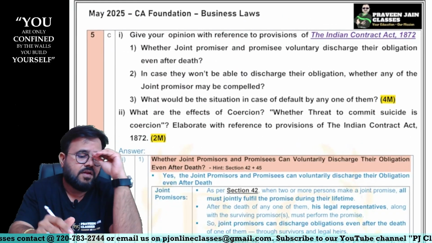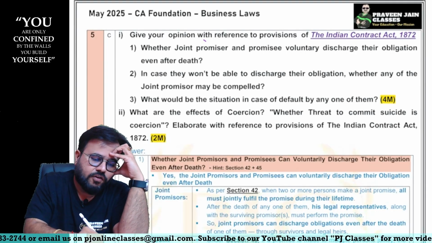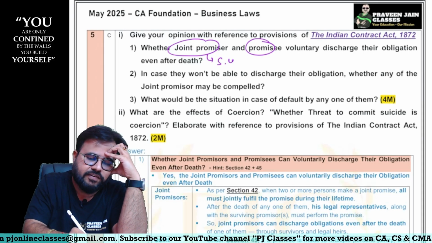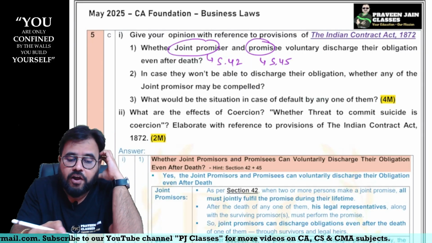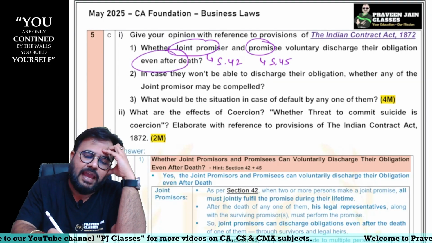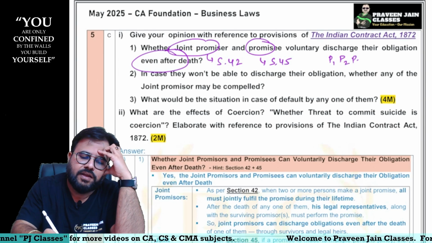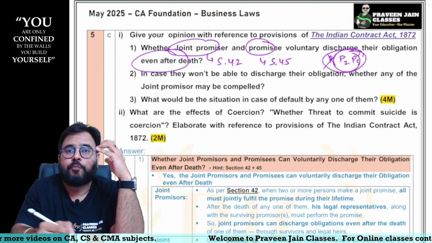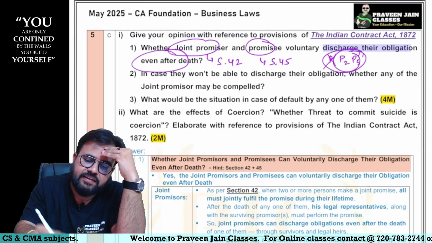5C. Give your opinion with reference to provisions of Indian Contract Act. Whether joint promissor and promisee can they voluntarily discharge their obligation even after a death, sir? Can I say Section 42 for joint promissors, Section 45 for joint promisees. Now tell me, imagine P1, P2, P3 are joint promissors. Imagine if P1 dies, sir. Can P2, P3 discharge the debt, sir? Can they discharge their obligation?